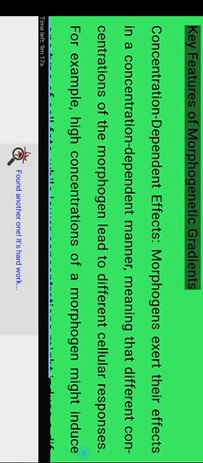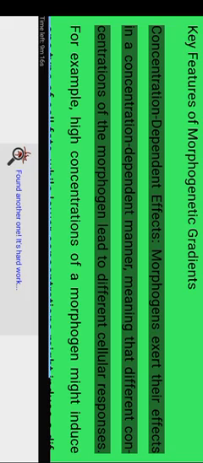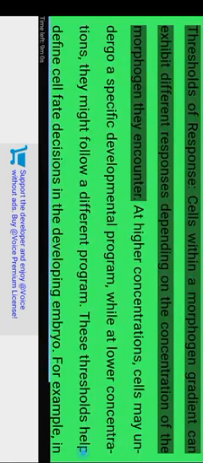Key features of morphogenic gradients. Concentration-dependent effects. Morphogens exert their effects in a concentration-dependent manner, meaning that different concentrations of the morphogen lead to different cellular responses. For example, high concentrations of a morphogen might induce one type of cell fate, while lower concentrations might induce a different fate. This principle is exemplified by the gradient of Sonic hedgehog, where different concentrations in the neural tube direct the formation of distinct neuronal subtypes.